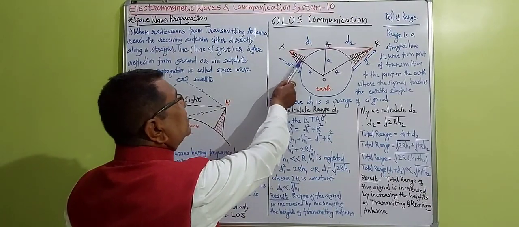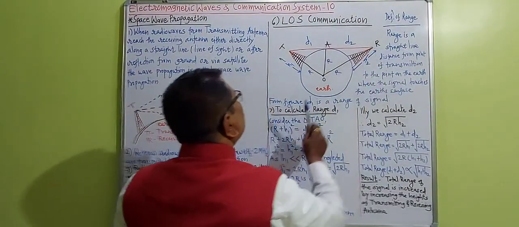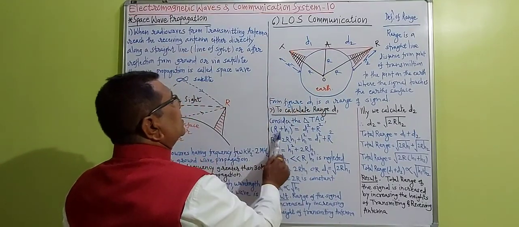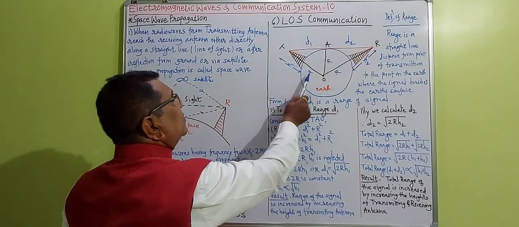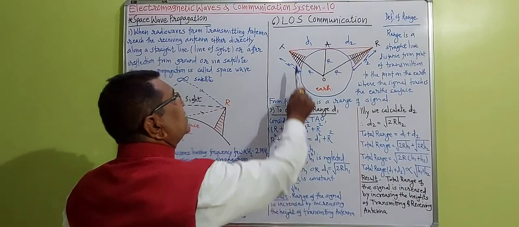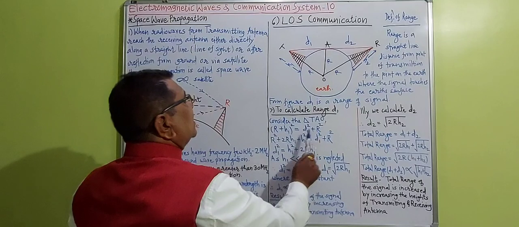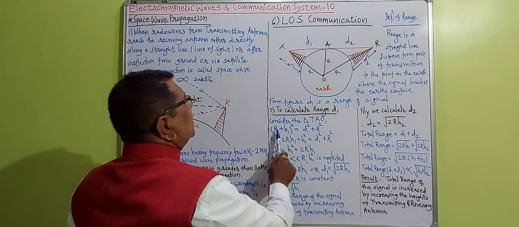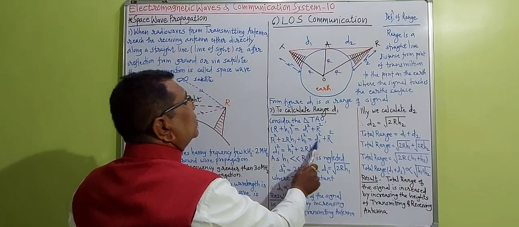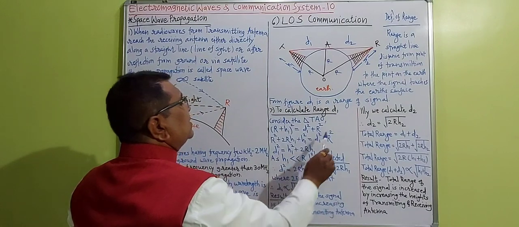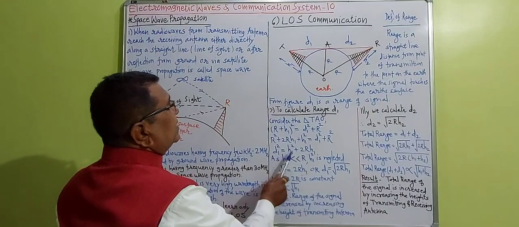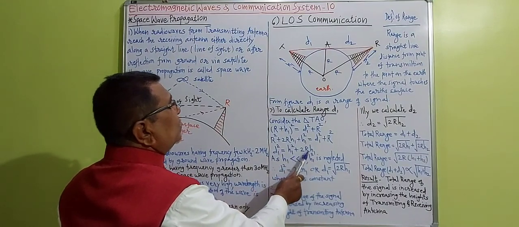H1 is the height of transmitting antenna, H2 is the height of receiving antenna. By considering this triangle, we get (R plus H1) whole square is equal to D1 square plus R square. Then we get R square plus 2R H1 plus H1 square is equal to D1 square plus R square. This R square and this R square get cancelled, and you will get D1 square is equal to H1 square plus 2R H1.